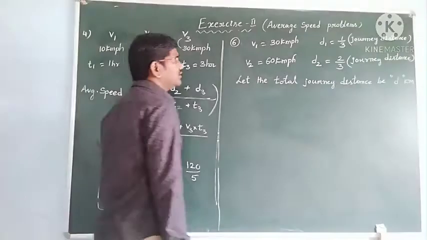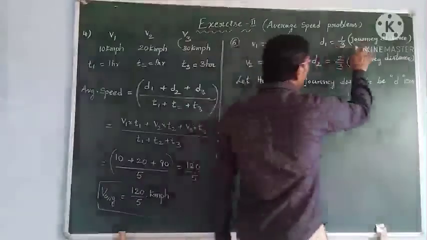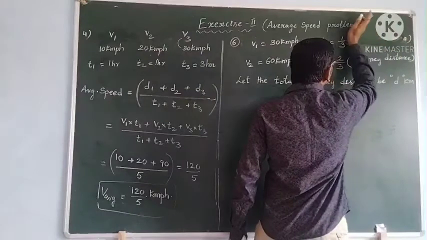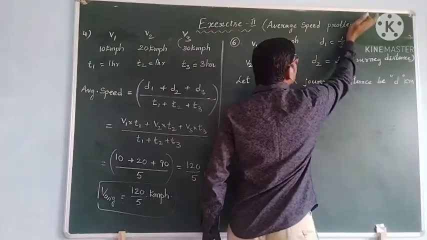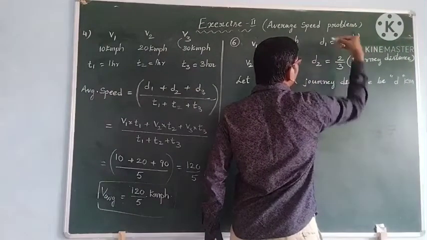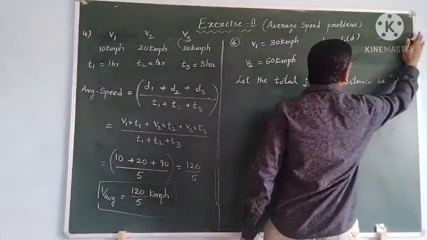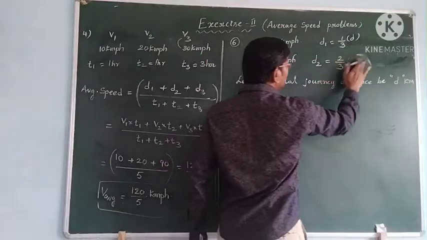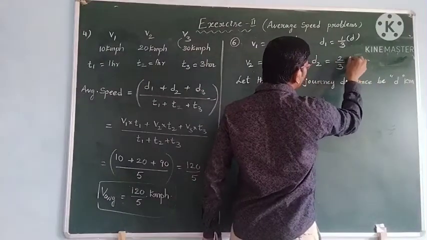Then d1 is 1/3 of the total distance, so d1 is 1/3 of d, and d2, the remaining distance, is 2/3 of the total distance d.